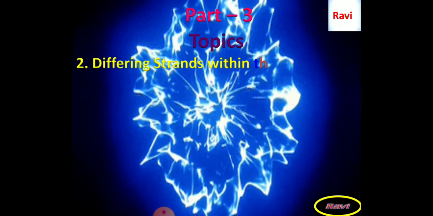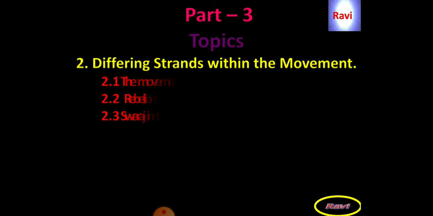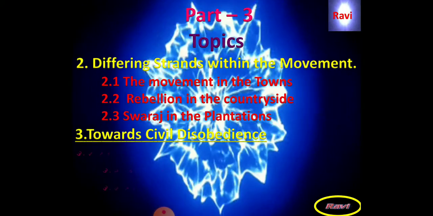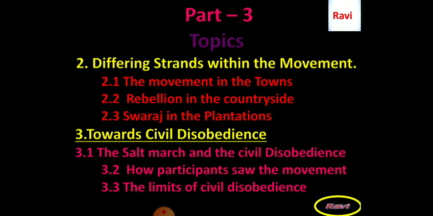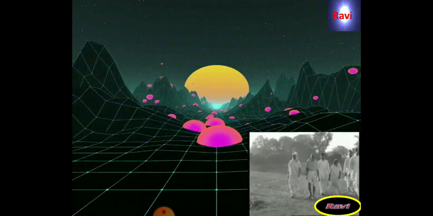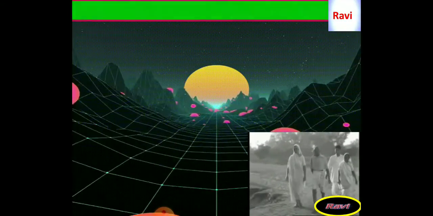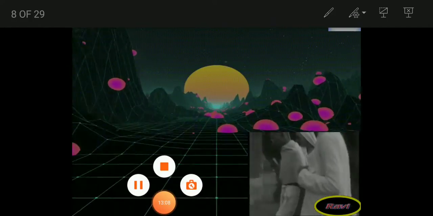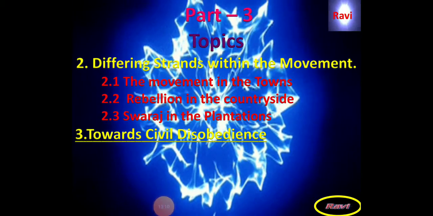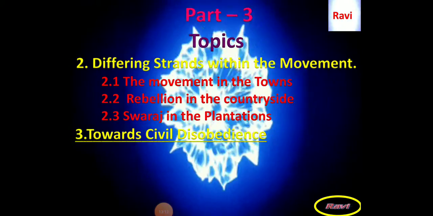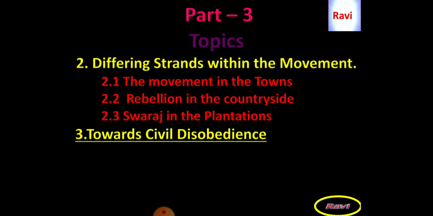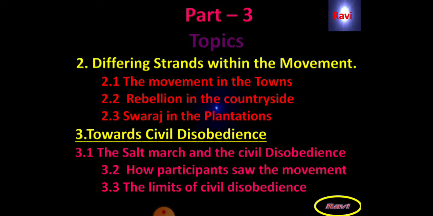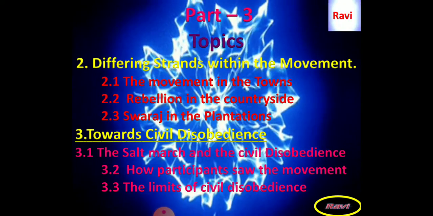In part 3, the main topics which we are going to learn are differing strands within the movement. Under this, the first topic is the movement in the towns, rebellions in the cities. The second topic is rebellion in the countryside, Swaraj in the plantations. These three are the subtopics which I am going to explain in today's lesson.